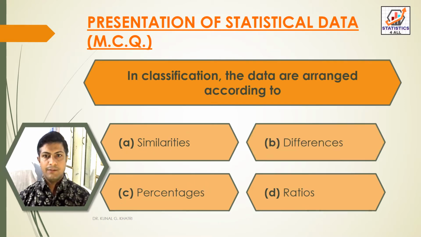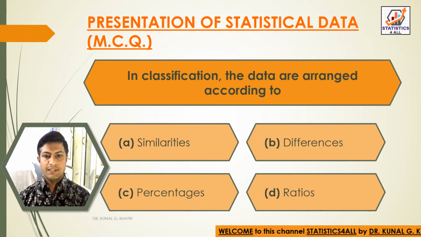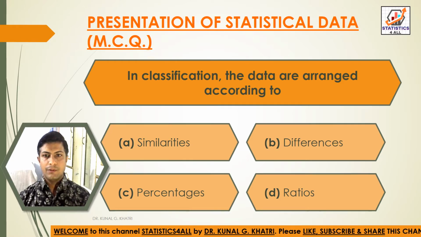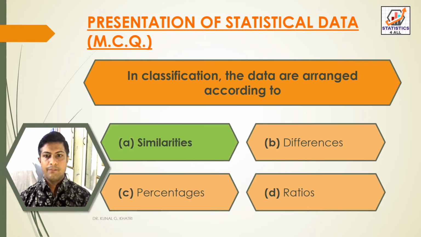Next question. In classification, the data are arranged according to option A, similarities, option B, differences, option C, percentages, and option D, ratios. So here we have answer option A, similarities. In classification, the data are arranged according to similarities.